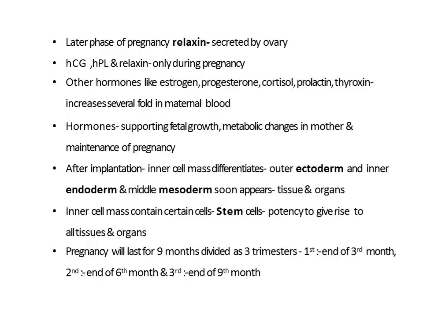Actually, the inner cell mass contains the stem cells which have the potency to divide. That's why they are getting differentiated as ectoderm, endoderm and later on mesoderm also. So these three layers will develop into different organs and tissues.